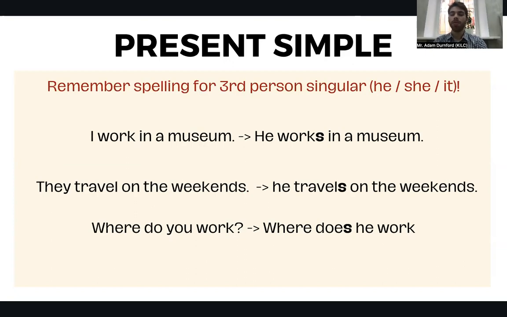They travel on the weekends. He travels on the weekends. Where do you work? Where does he work? Yes. So for he, she, it, for the third person singular, we will be adding an S at the end. Just remember that.